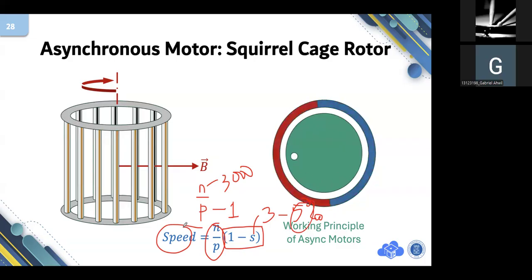Oh, okay. Yes, the value of S is normally 3 up to 5%, depending on the load being driven by the motor. So is 3% for low load? It depends on load. So if the load is high, is it higher, 5%? The higher the load, the higher the slip. Okay. S is slip. The way we write slip, S is slip. It is the relative motion between the magnetic field and the rotor.